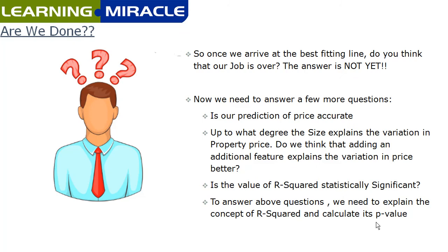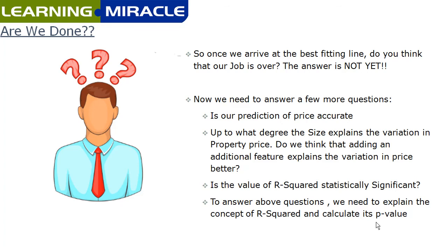So do you think we are done? Once we arrive at the best fitting line, do you think that our job is over? The answer is not yet. Now we need to answer a few more questions, like, is our prediction of price accurate? Do you think that size alone explains the variation in property price?